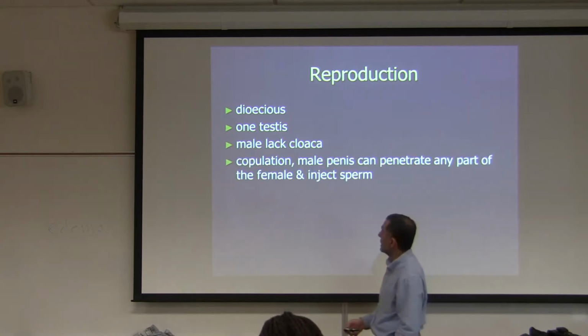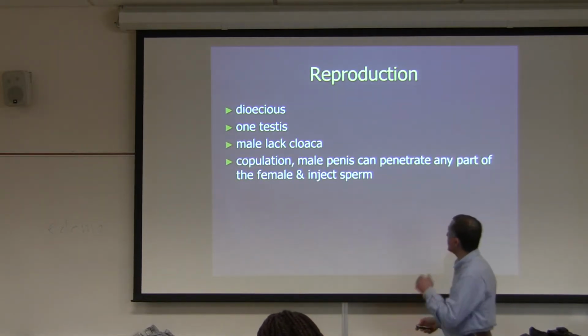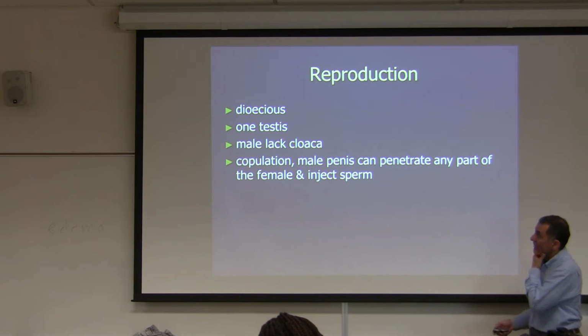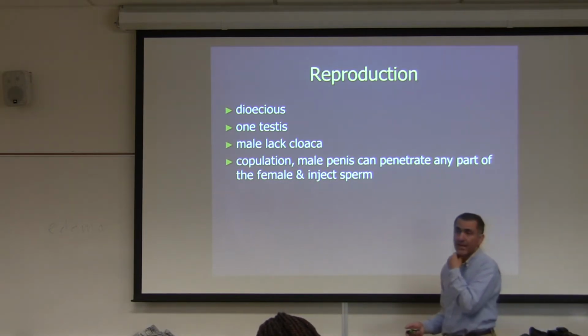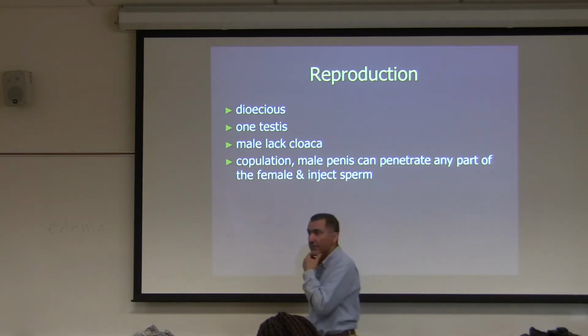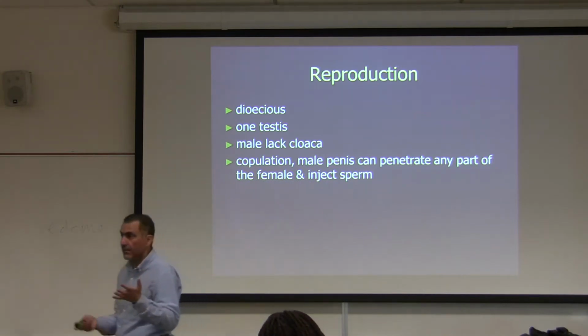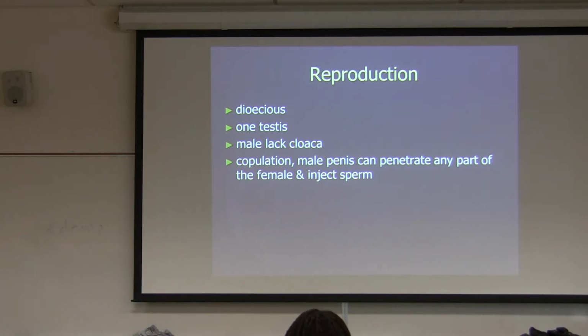Males lack a cloaca in these animals. During copulation, the male has a penis and can penetrate any part of the female and inject sperm. Thank God we humans are not like that. If that were the case in humans, the population on Earth would be in zillions, not in billions, it would be in zillions.